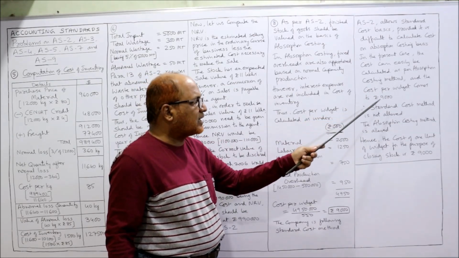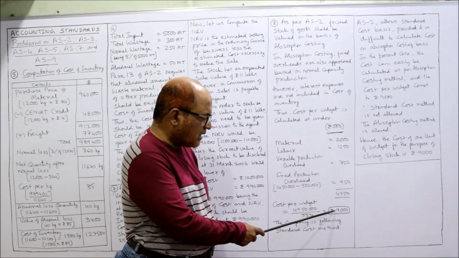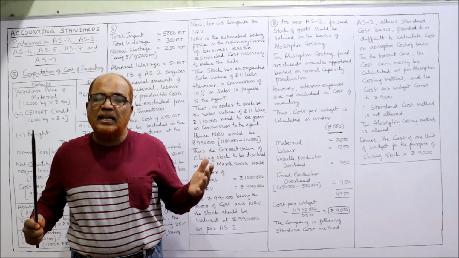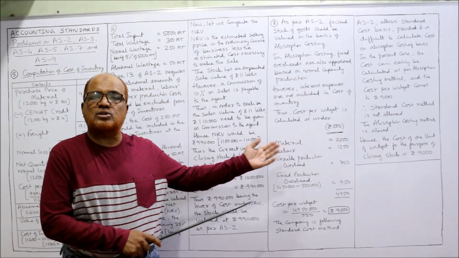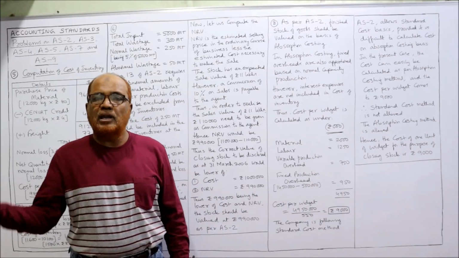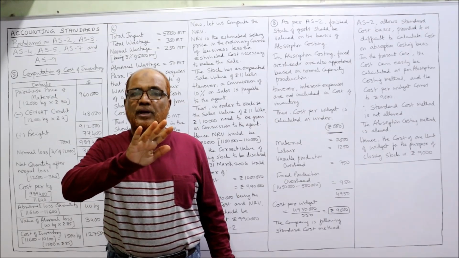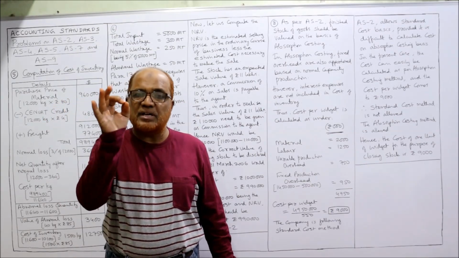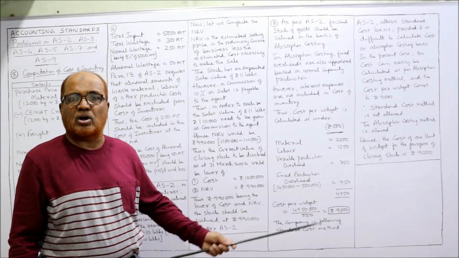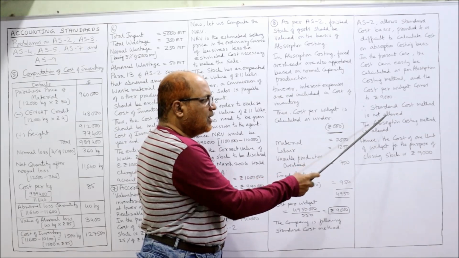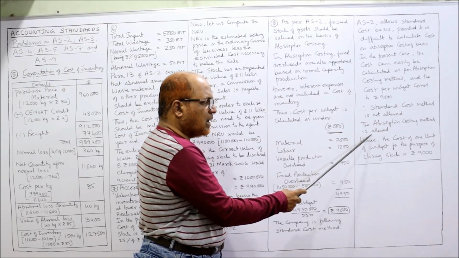the cost per widget comes to 9,000 rupees. Here we have calculated. In the present case, the company can easily calculate the cost per widget and we got the cost per widget 9,000. Now AS2 says the company should not follow standard cost. The company must follow absorption cost. Therefore standard cost method is not allowed. The absorption costing method is allowed.